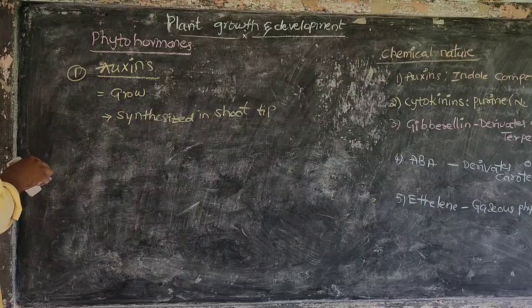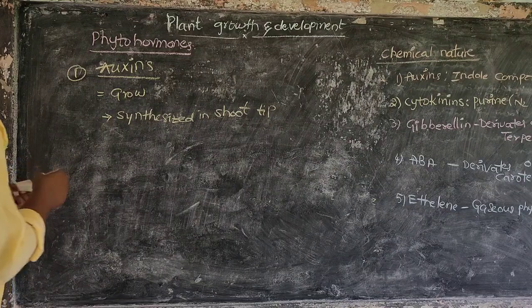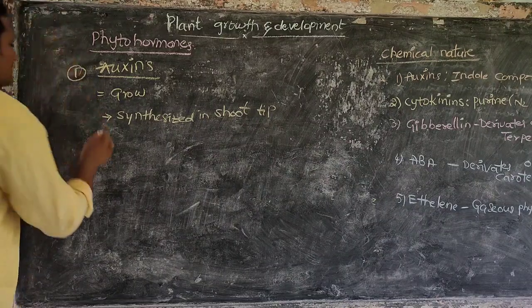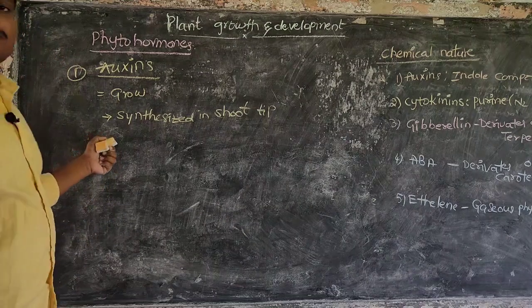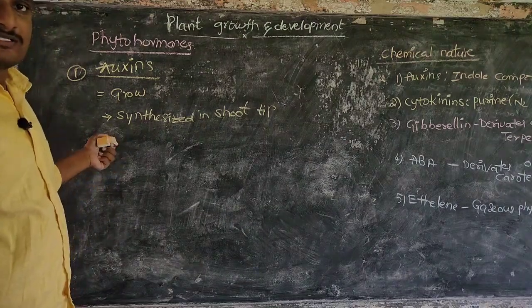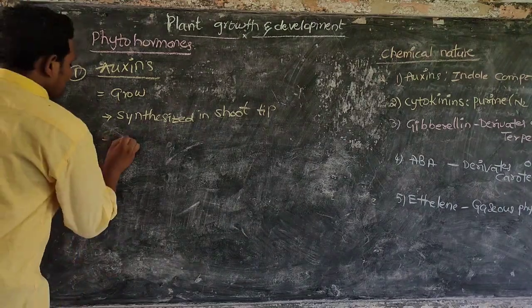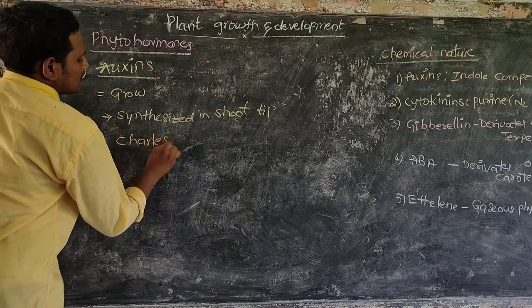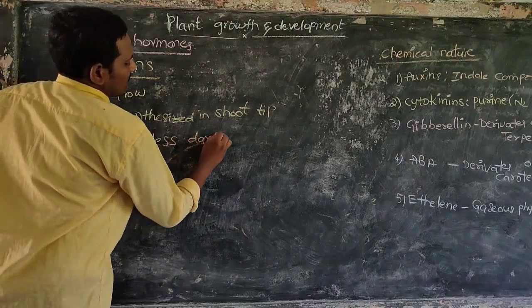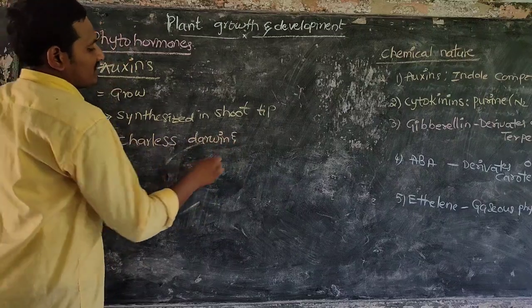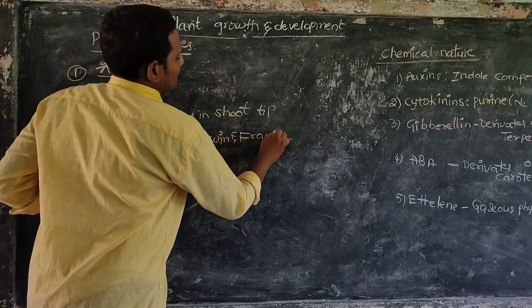Auxins were discovered by two scientists, father and son, Charles Darwin and Francis Darwin.